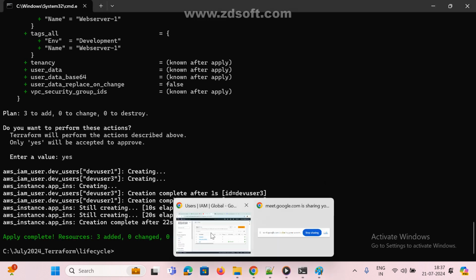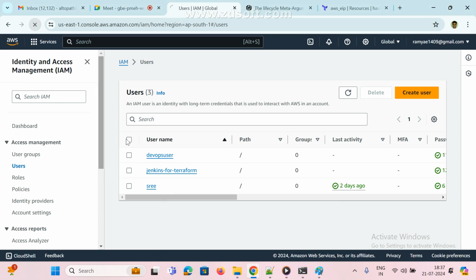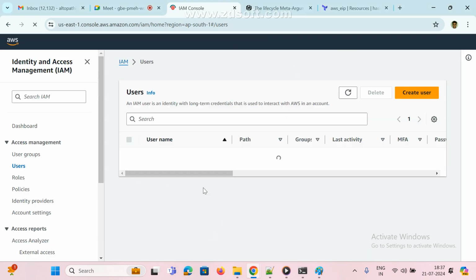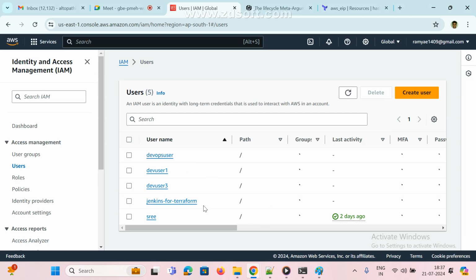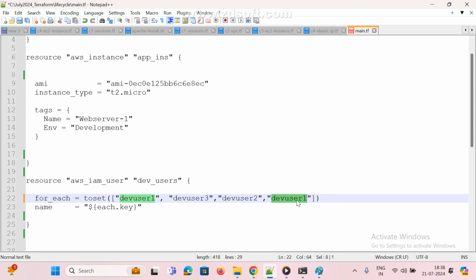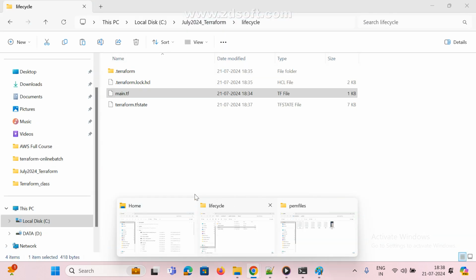Now see here, three users are created. Just refresh it. Three users created, one instance, total four. Anyway, that instance is available. And dev 1, dev 3, and dev 2. Where is one more? What is here? Dev user 1, dev user 1, this is a duplicate. Dev user 2, 3. Where is one more? Available or not?